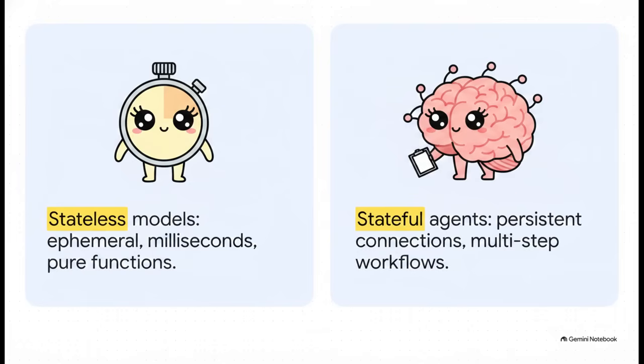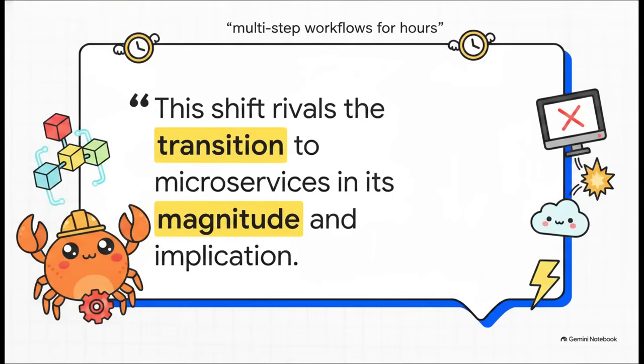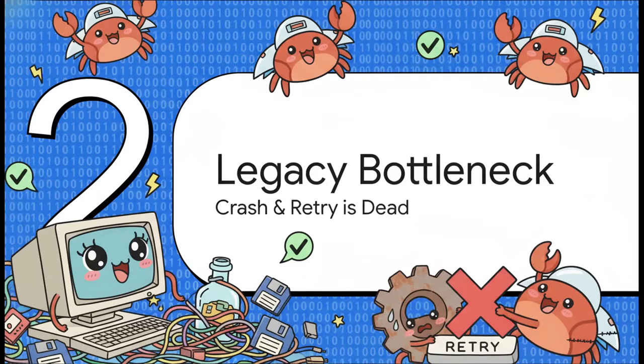But agentic AI? That is a fundamentally different beast. We're talking about autonomous AI agents that maintain complex context windows, hold open persistent connections to external tools, and execute reasoning loops that might run for hours or even days. They are incredibly, deeply stateful. And the scale of what we're dealing with here is just massive. To put this in perspective, listen to this quote from the research. "This shift rivals the transition from monolithic architectures to microservices in its magnitude and implication." When your AI is running multi-step workflows for hours on a live website, the old crash-and-retry philosophy of deploying software is literally dead.